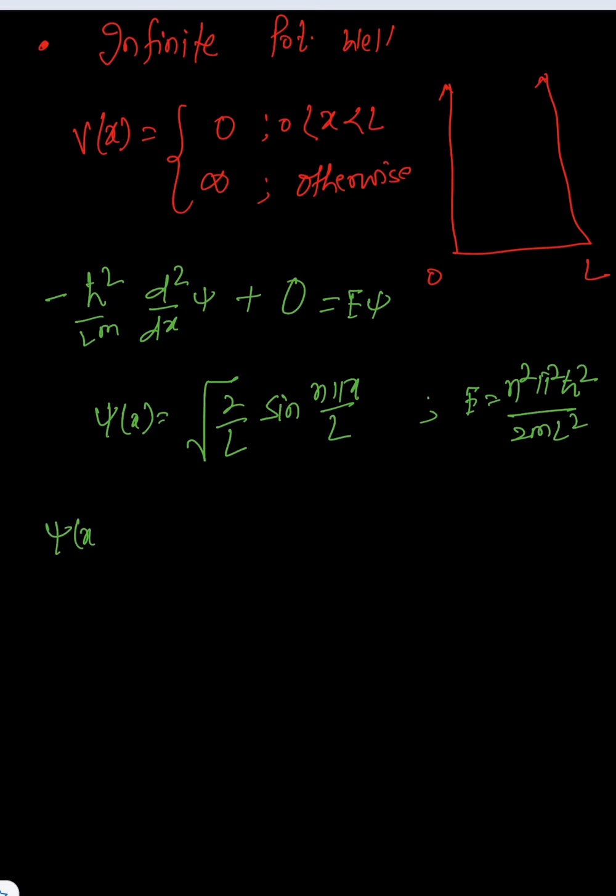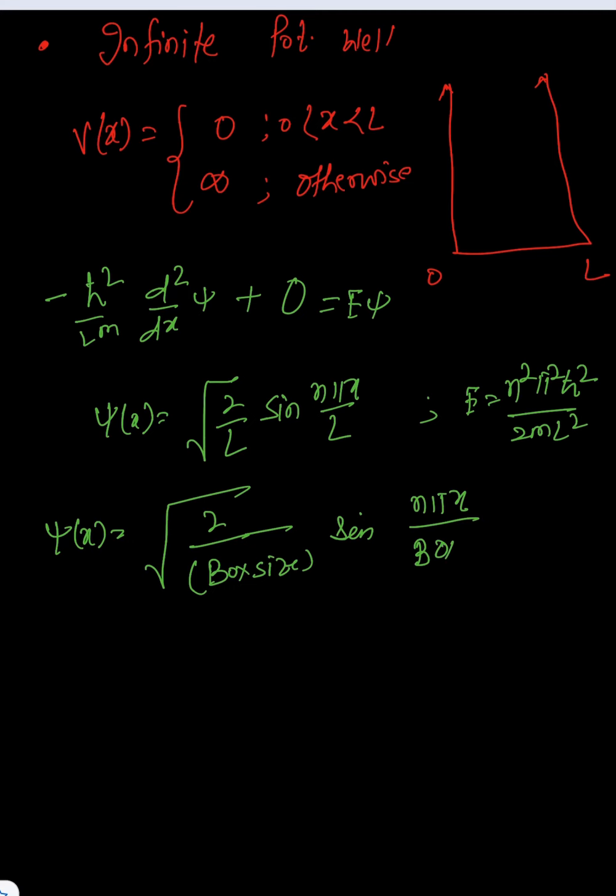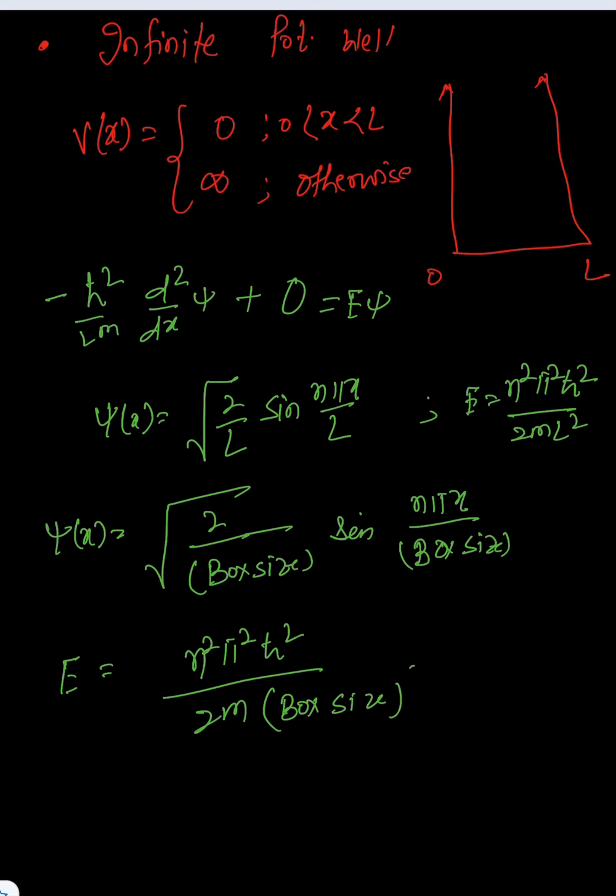In general, psi x is nothing but root of 2 over box size into sine n pi x over box size, and our energy is going to be n square pi square h cut square by twice m box size whole square. For this case, your box size is L, 0 to L, L minus 0 is L, so L square. Okay, so this is what we wanted to discuss.